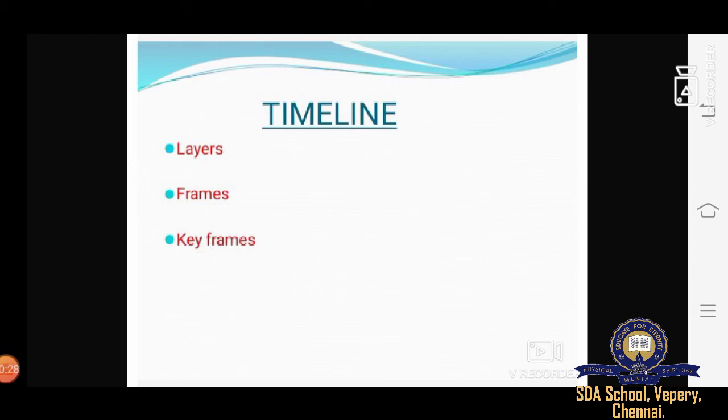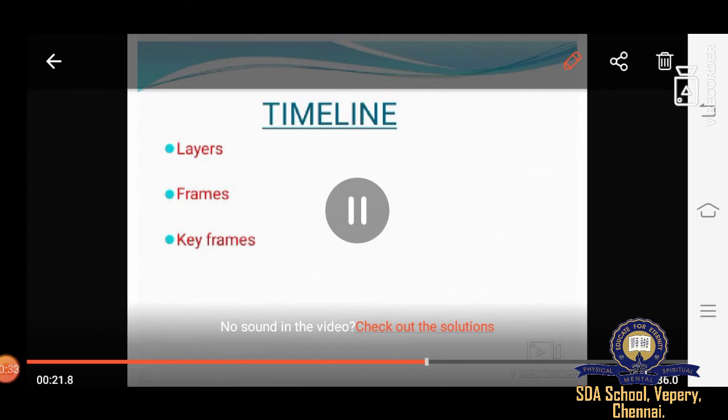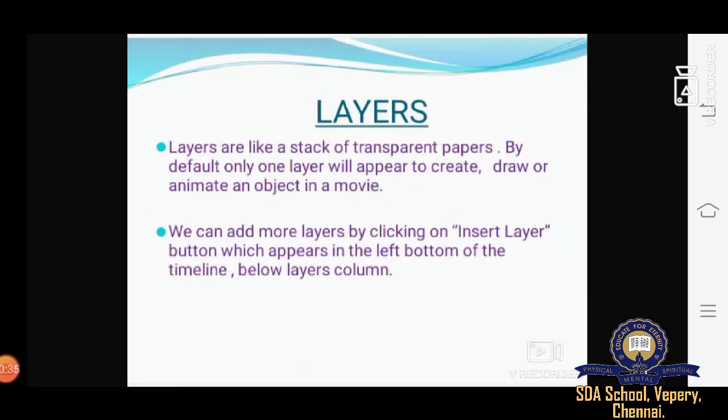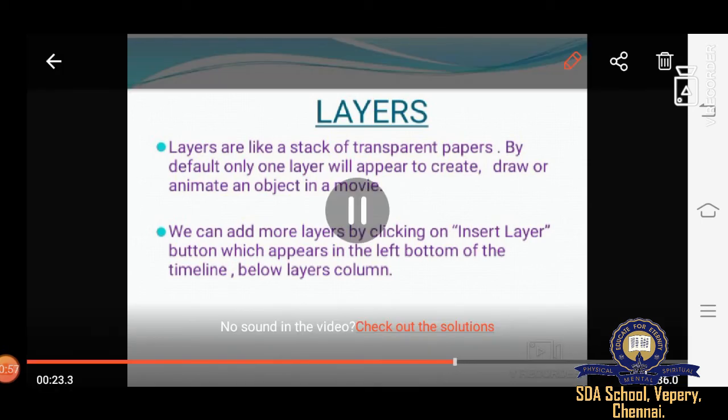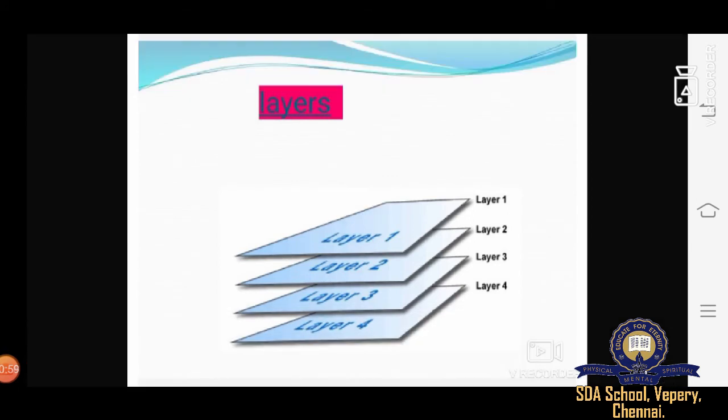The first one we are going to do is layers. Layers are like a stack of transparent papers. By default, only one layer will appear to create, draw or animate an object in a movie. We can add more layers by clicking on insert layer. I'll show you the diagram. This is the diagram, you'll get an idea.